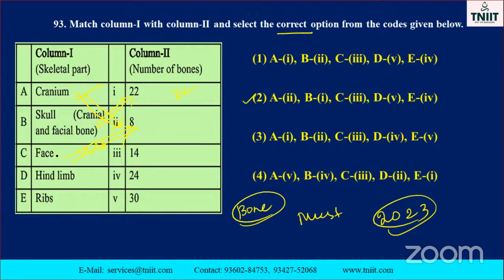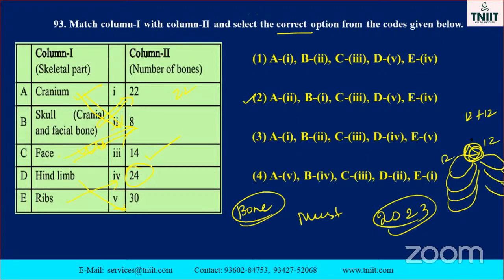Face is 14 bones. Hind limb 30, ribs 24. Why is it 24? 12 plus 12. This is considered the sternum, the center. The bones are connected like this. This is the right side, this is the left side. Like that it will come, isn't it, my dear? Here 12 bones, here 12 bones. They added 12, that is 24. So the second one is the correct option. Don't confuse.